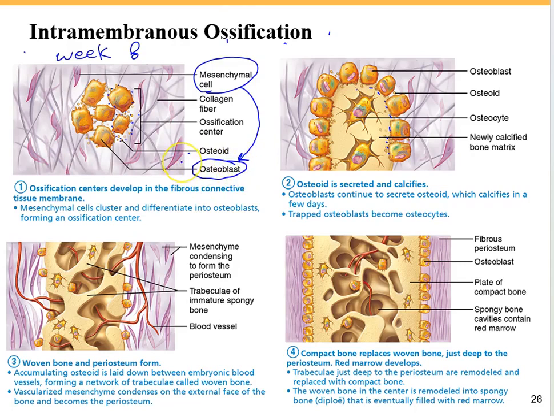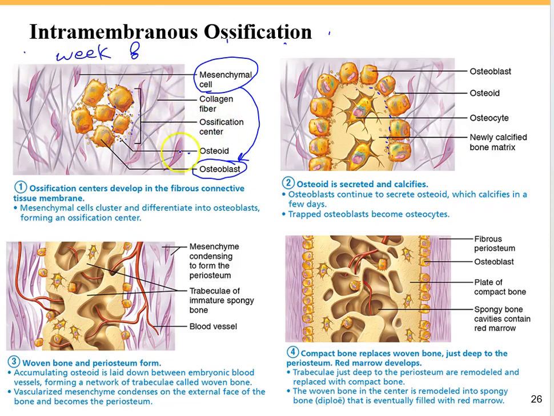Recall the osteoblast job. The osteoblasts are able to produce the bone matrix, which is called the osteoid, the organic bone matrix. So this cluster of the osteoblasts within the mesenchyme is called the ossification center. So we have the first ossification center at week 8 of our embryonic development.